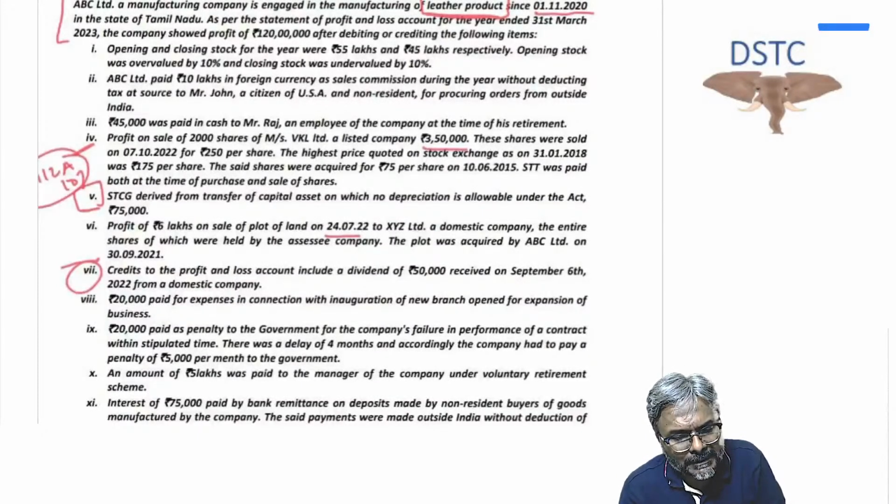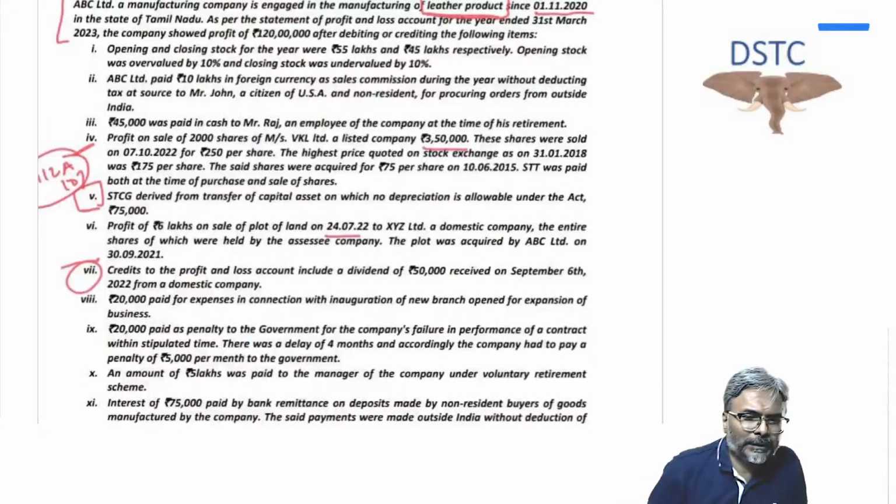In 80JJAA, we have got 150 days minimum number of employment for the new employees in the current previous year. And other than these 3 sectors, the minimum number of days of employment of the new employees should be 240 days. Okay, so always keep that point in mind.